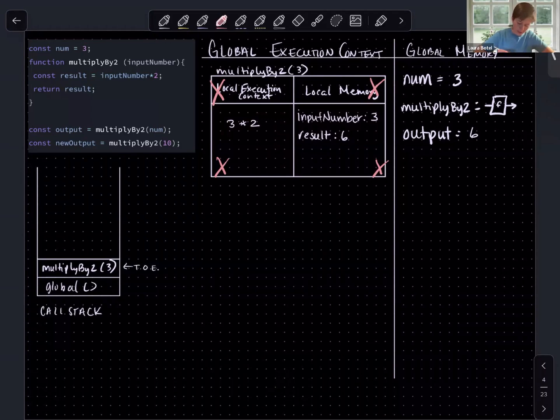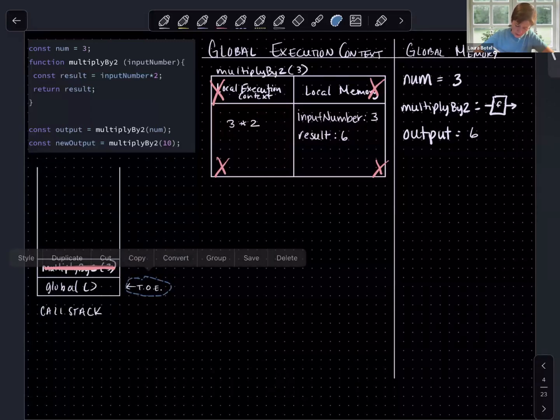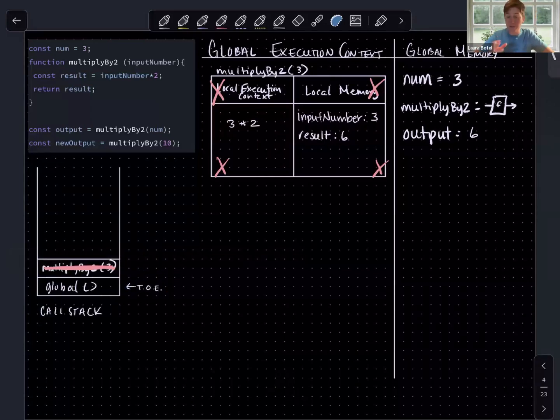What else happens? It gets popped off the call stack. And I'm just going to cross this out here for our own ability to go back and re-reference these things throughout our diagram. But just to be clear, this is gone from the call stack. JavaScript doesn't retain it in any way. And this also means our thread of execution weaves its way back into the next frame on the call stack, which is the global execution context. So it's down to execute code in the global execution context once again.